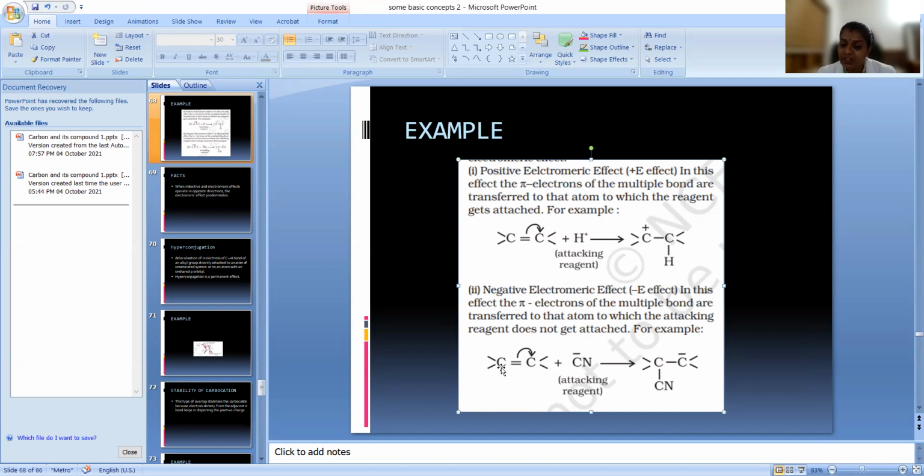If the attacking reagent is attacking the atom adjacent to the atom to which the shifting is taking place, that is called a negative electromeric effect. In this effect, the pi electrons of the multiple bond are transferred to that atom to which the attacking reagent does not get attached. So the attacking reagent is attaching on this carbon, and the electrons are moving to the other atom. Understand? That is called the minus E effect.